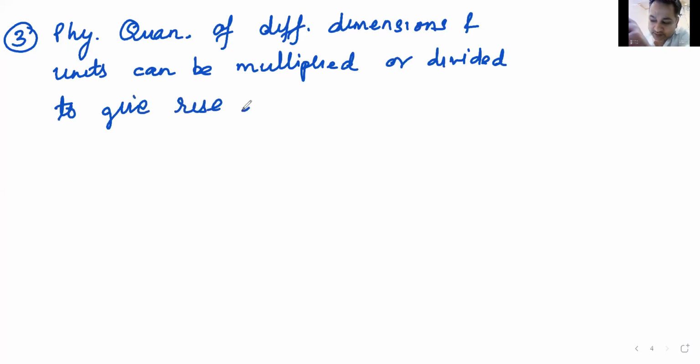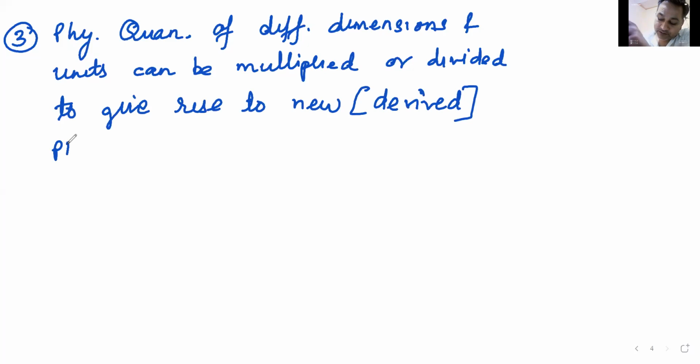To give rise to new, if you don't want to call them new, you can call them derived. You can also call them derived physical quantities. Let us give a very simple example.